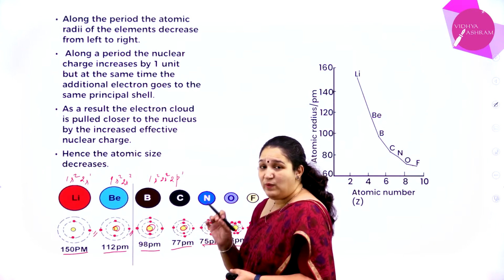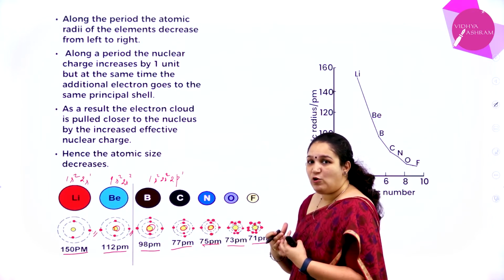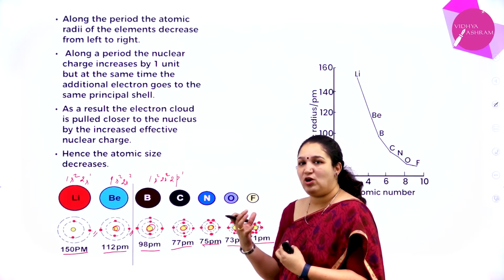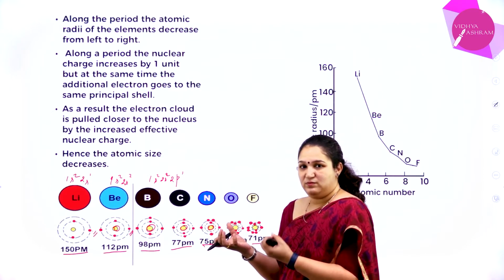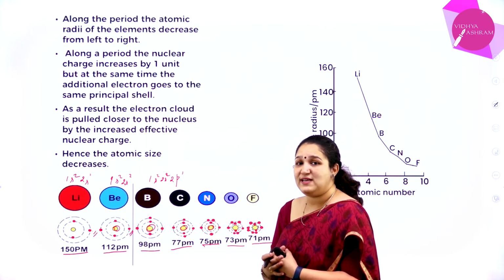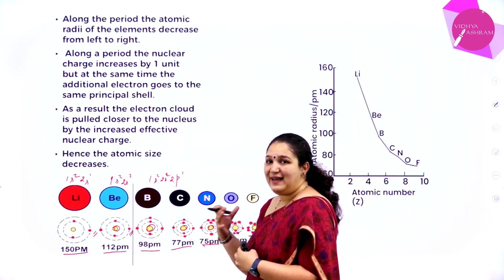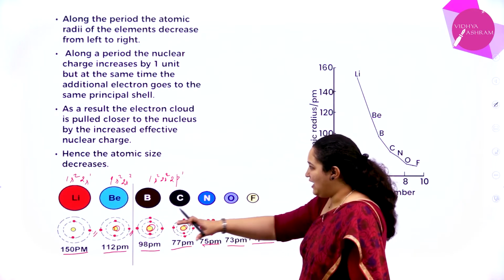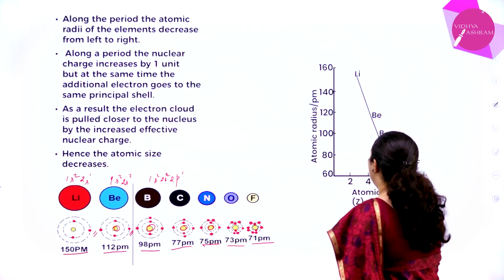We call this the effective nuclear charge. That is the force of attraction an electron experiences towards the nucleus. The effective nuclear charge on the electron goes on increasing as we move along the period, and you can observe it in the graph also.